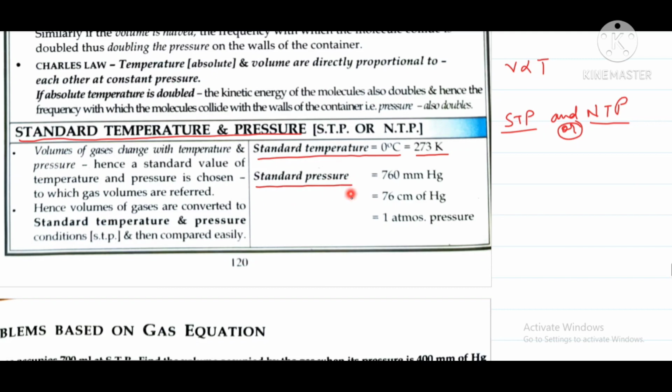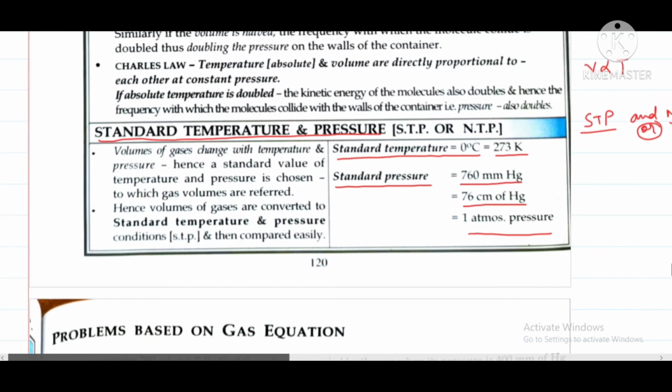And the standard pressure is 760 millimeter of mercury or 76 centimeter of mercury or 1 atmospheric pressure. Any one of these three can be taken as standard pressure, and either of the two temperatures as standard temperature. So whenever the question says STP, you have to take this temperature and this pressure. Clear? Now let us solve some numericals based on the gas equation.